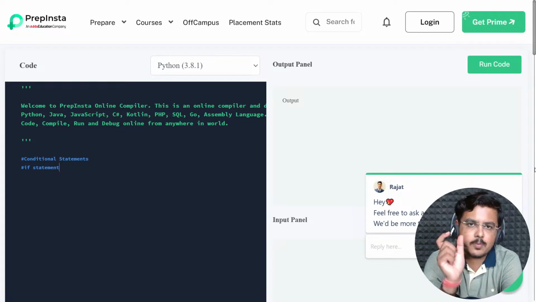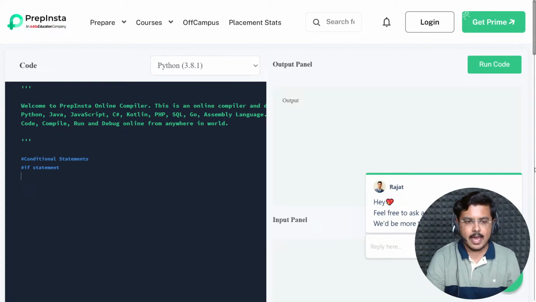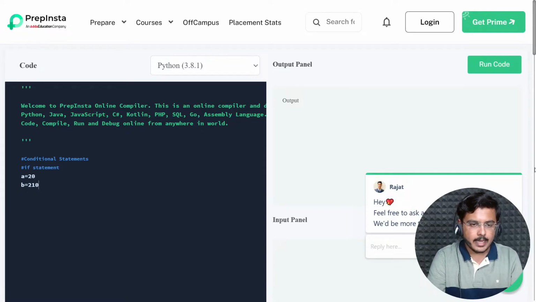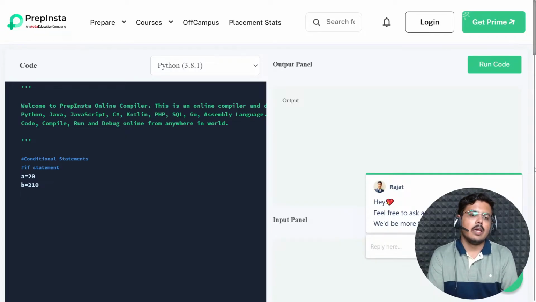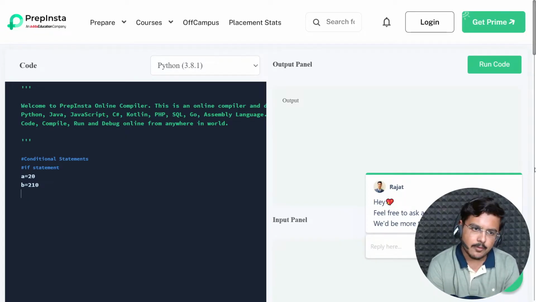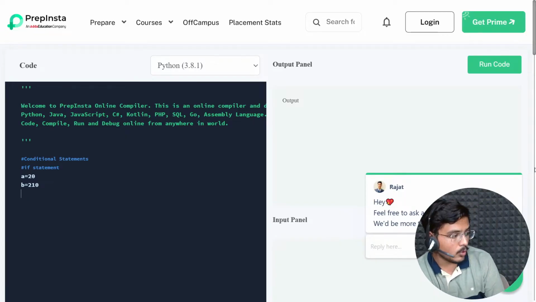So this particular word if indicates a condition. Henceforth, here in Python, if does the same job. It indicates a condition. For example, A equals 20 and B equals 210. Now tell me, in these two statements that I have written, what is A and what is B? Then we'll go ahead.